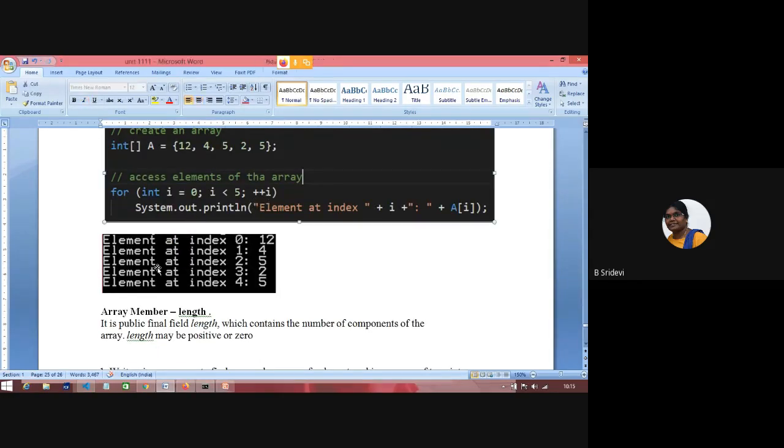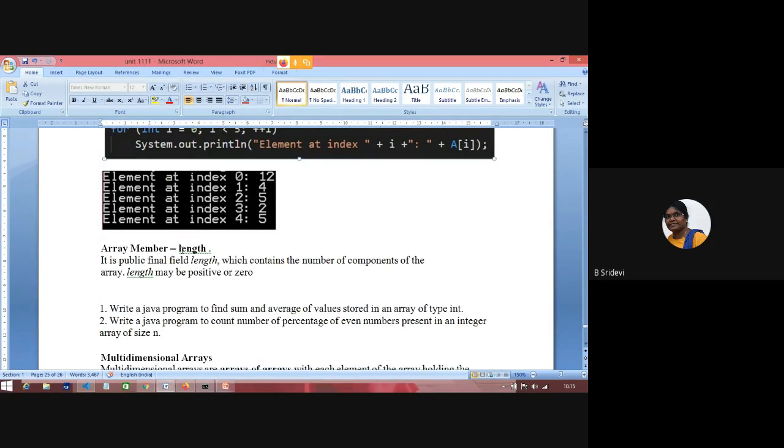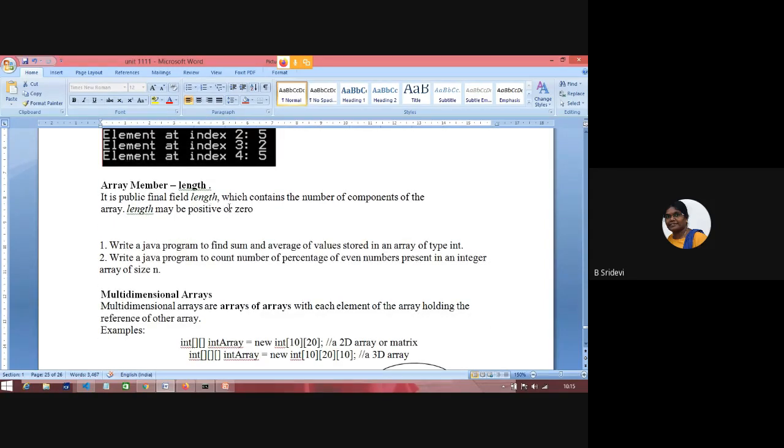And we have seen the length also. Length is a final field of an array. Length is always positive or zero. If your array contains nothing, the length is zero. If the array contains something, it is more than zero. Multi-dimensional arrays. Today we'll write a few programs.